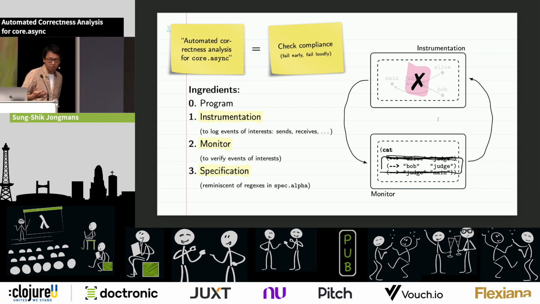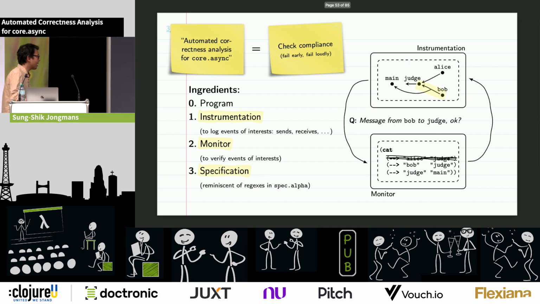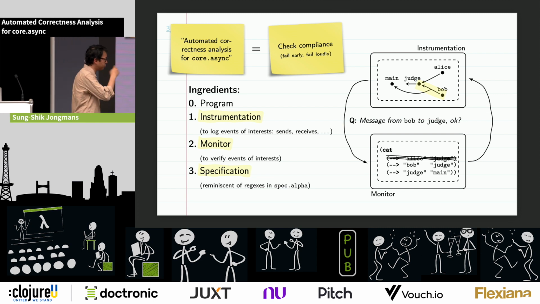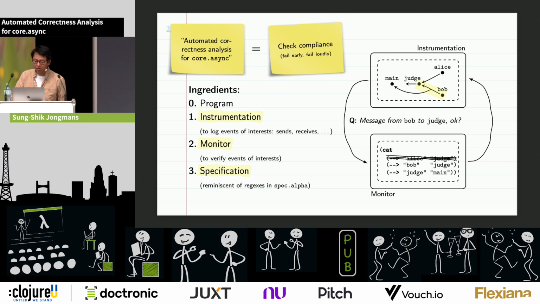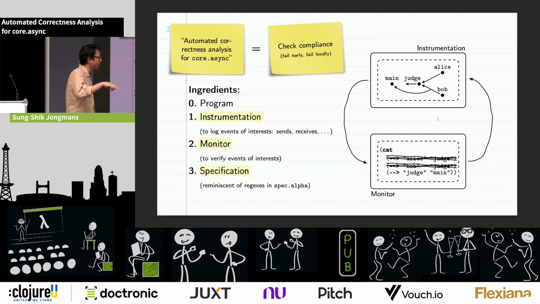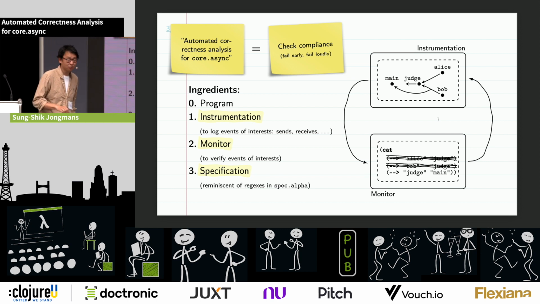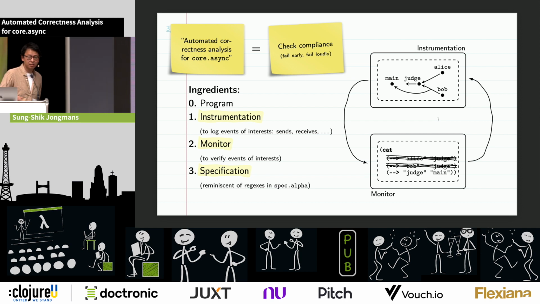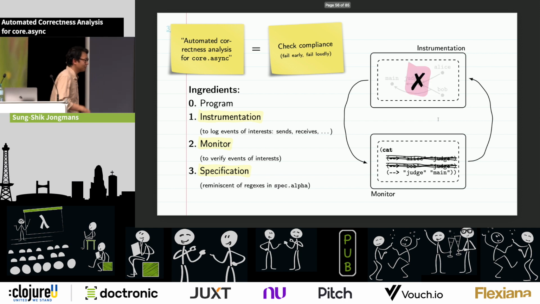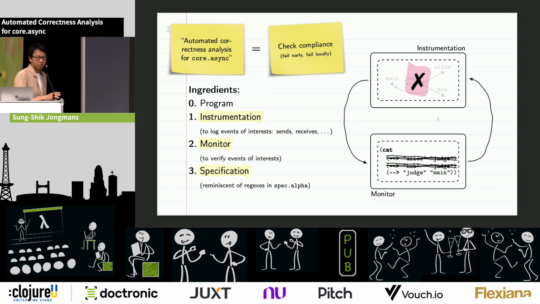The other option is that Judge wins the race. So if we backtrack a little, we go back to this situation, and now we get this communication from Bob to Judge. And this is actually in compliance with this protocol. So we say yes, the instrumentation is happy, and it will continue to execute the program. But we have already seen that in this case, we actually get a deadlock. And fortunately, the instrumentation is also capable of picking this up. This kind of deadlock is also because the operations happen on the wrong channel, so to speak. So this is a protocol violation as well, and the instrumentation picks it up and also throws an exception in this case.